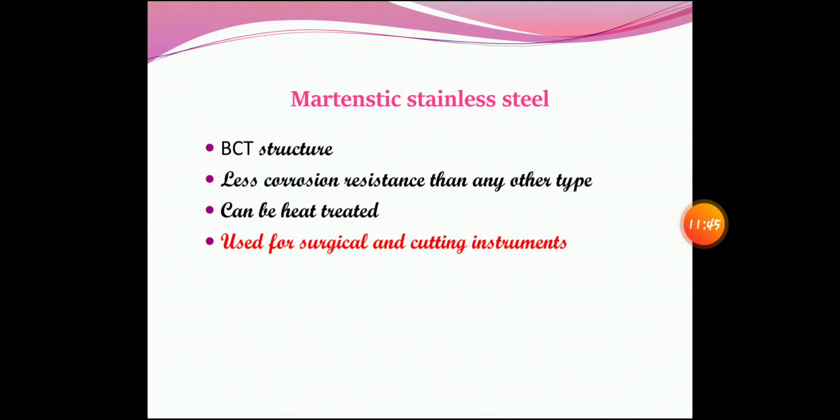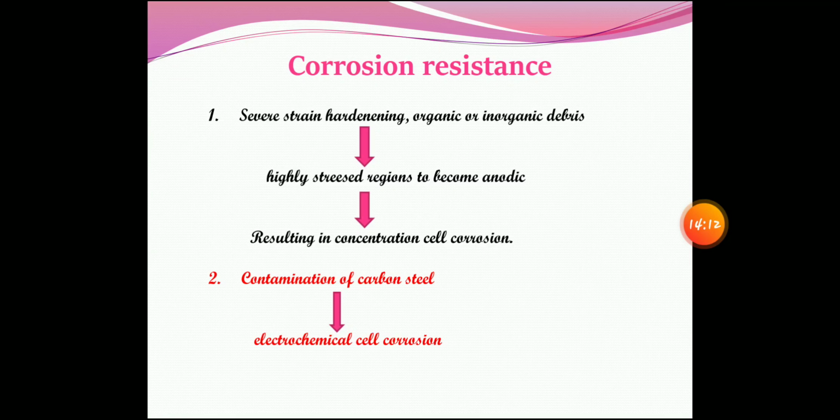And another possibility is stainless steel contamination by using carbon pliers, which can cause electrochemical cell corrosion. Okay, it can also result in electrochemical cell corrosion because of the contamination by the use of the pliers. And even the filler materials, like when you use a solder or welder to join the wire, in those cases also some kind of galvanic currents are present which cause galvanic cell corrosion. So these are the three possibilities of causing corrosion in the stainless steel.